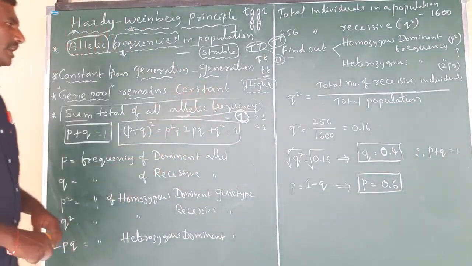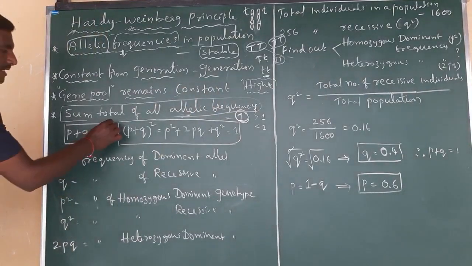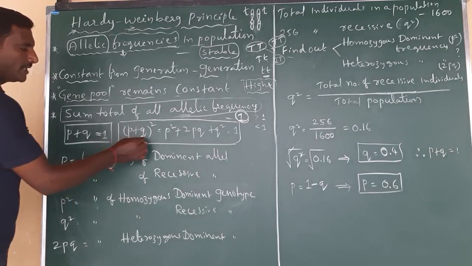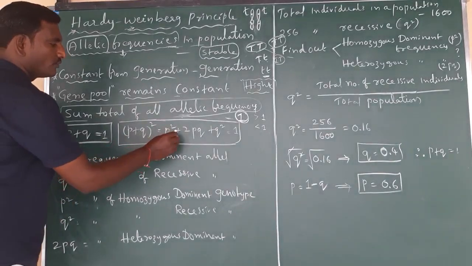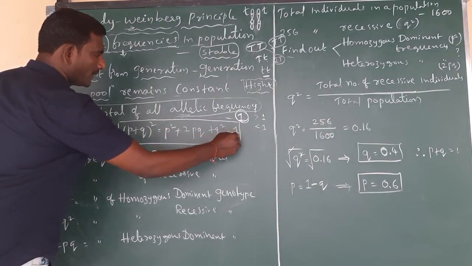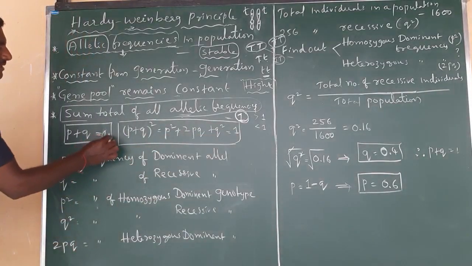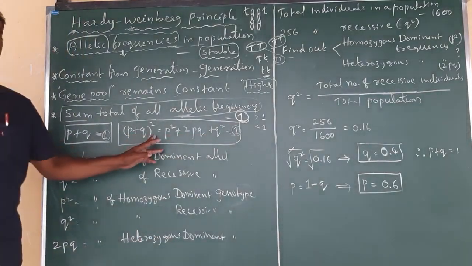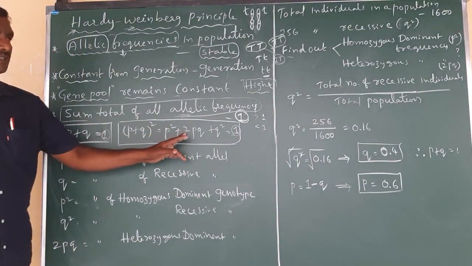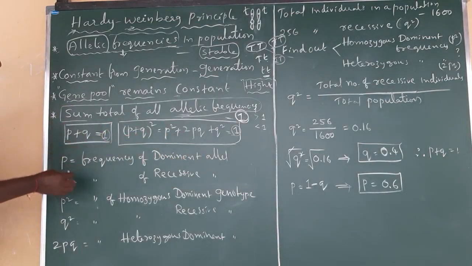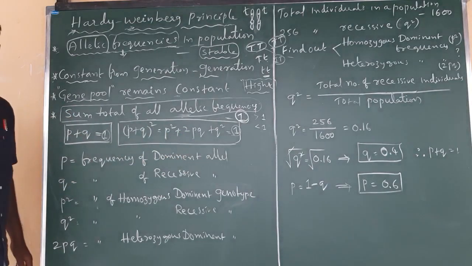Okay. Now finally they gave two types of formulas. One is p plus q is equal to 1, and (p plus q) whole square is equal to p square plus 2pq plus q square is equal to 1. Finally, the formula values they gave as 1. This is like the (a plus b) whole square formula, a square plus 2ab plus b square. Now here, what is p, what is q? Let me see what is p square, what is q square, and what is 2pq.